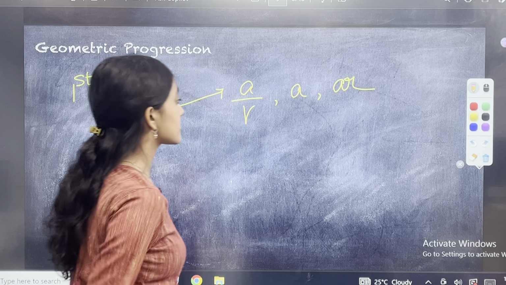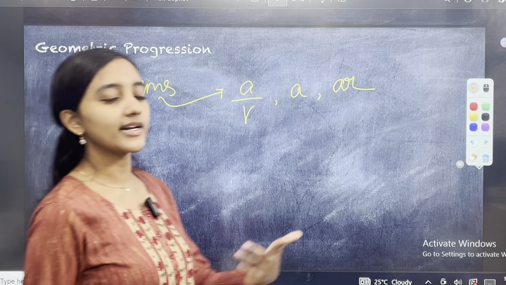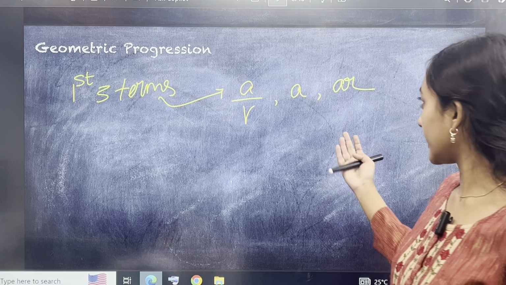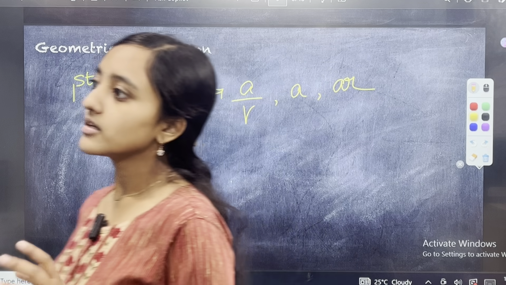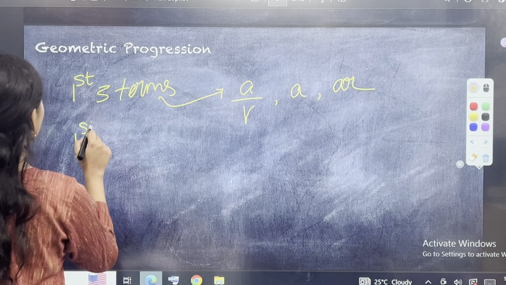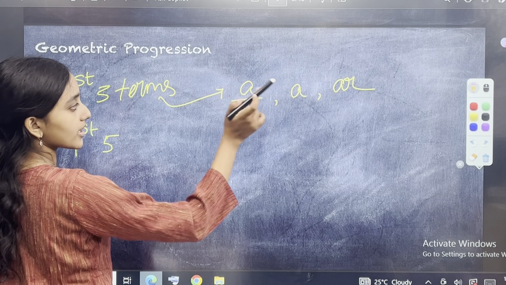How is this the case? A by r, you multiply it by r, which is the common ratio, you get a because the r gets cut. Then a multiplied by r gives ar. That is how you signify the first three terms of a GP. More frequently you get the first five terms as well. If you take the product, r gets cancelled and it becomes a cube.